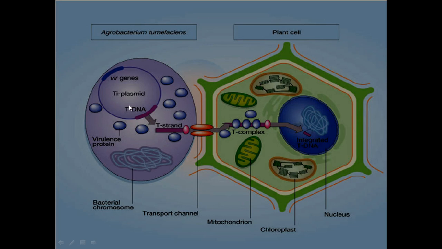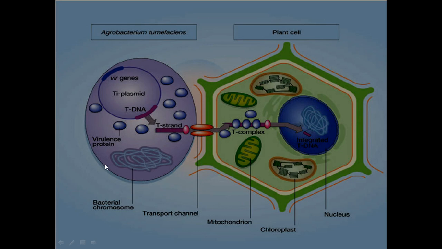So inside the Ti plasmid we have to remove the auxin cytokinin inducing gene and replace it between the left border and right border with our desirable gene. So it will lead to the transfer of our desirable gene inside the plant cell.